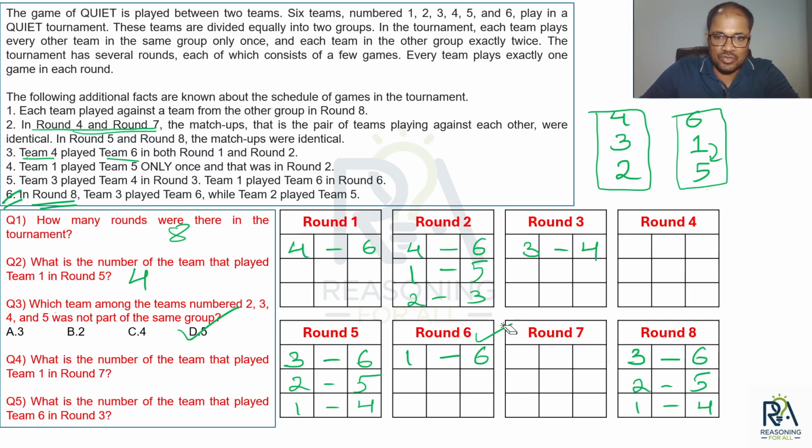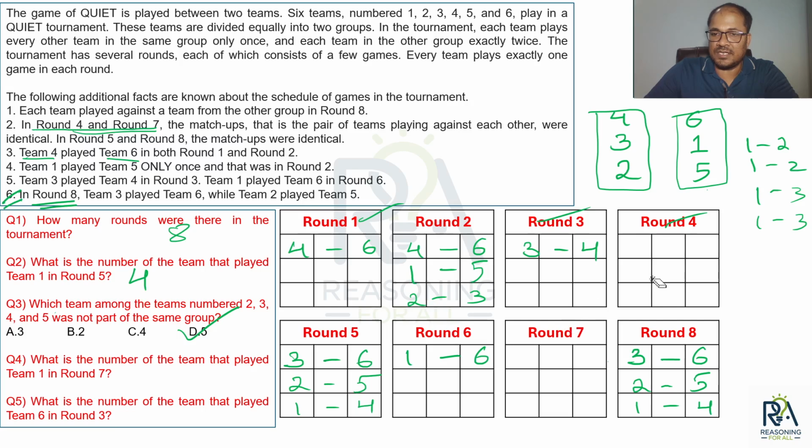Okay, so team number 1's single matches are done. 1 versus 4, if you observe, is already done in round 5 and round 8. Okay, that is also done. Now if you observe, the two matches of 1 versus 2 and the two matches of 1 versus 3 are left. That means team 1 still has to play in 4 rounds. Obviously 4 rounds. In which rounds? Round 1, round 3, round 4 and round 7. These are the 4 rounds where team 1